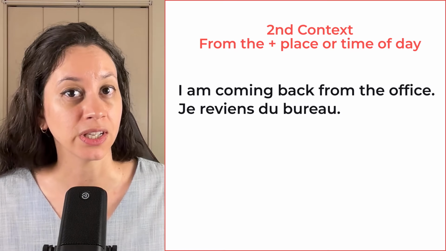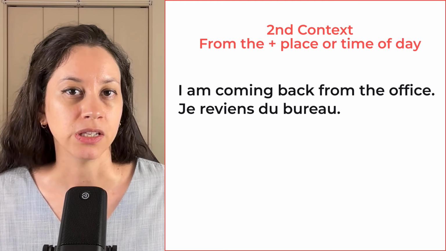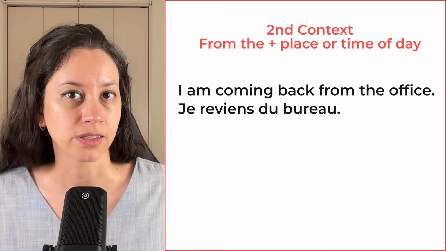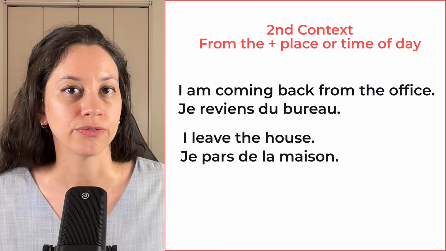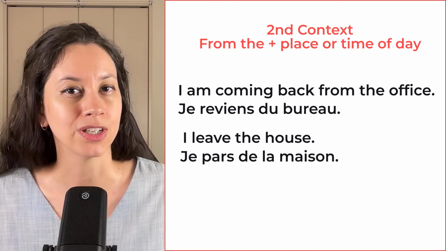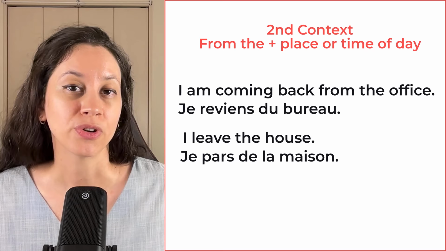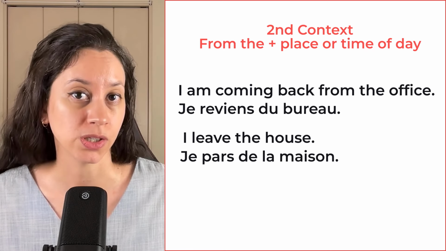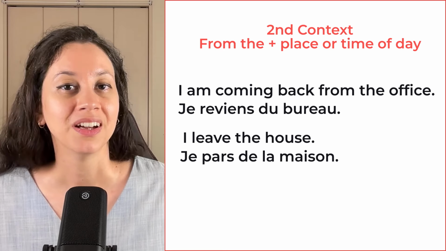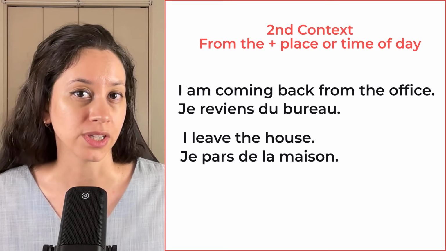Bureau is masculine, so I'm using du. Let's say now that I'm using a feminine word, a feminine place. In English, if I say, I leave the house, well, literally in French, we say, I leave from the house. In French, I would say, je pars de la maison.